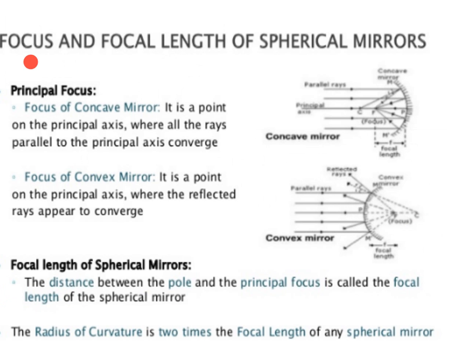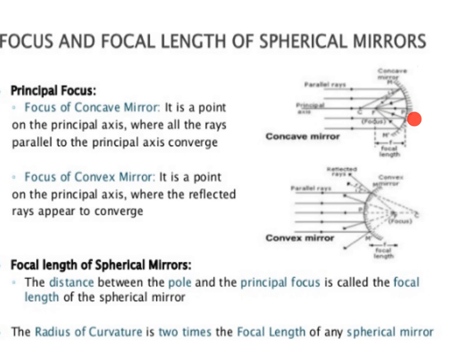So, what is the focus and focal length of a spherical mirror? Let us consider the principal focus of a concave mirror. It is a point on the principal axis where all the rays parallel to the principal axis converge. Let us see here, this is your concave mirror.